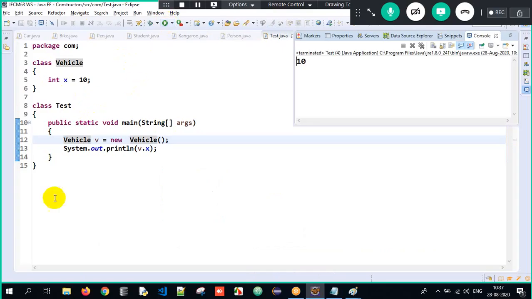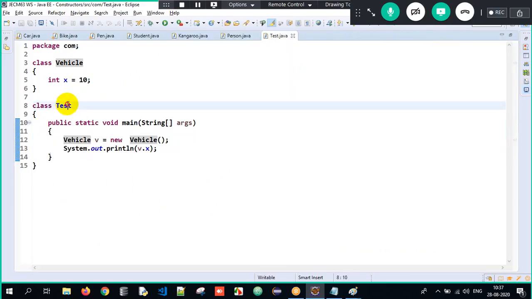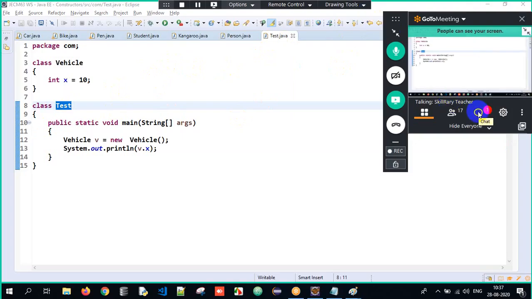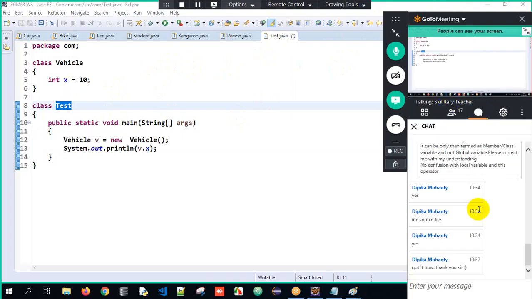We can have multiple classes in the same source file, but the class which has the main method, that should be my file name here. So you can have any number of classes in one source file, but make sure you try to do this entire data. Got it now here?